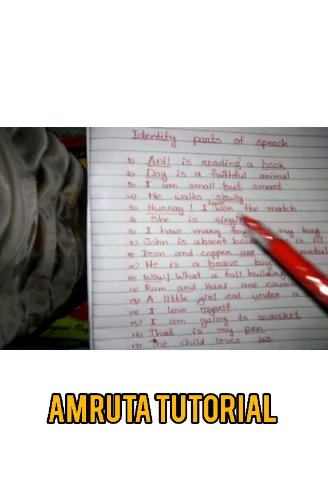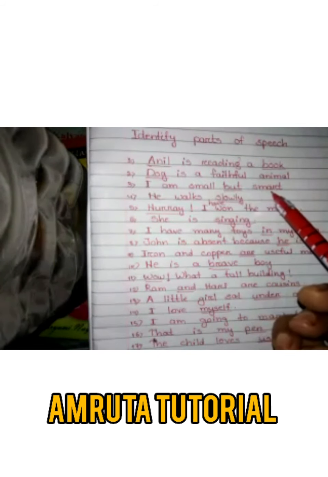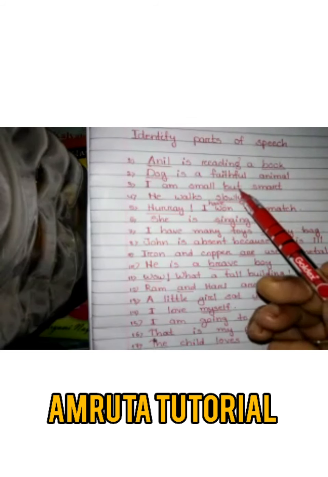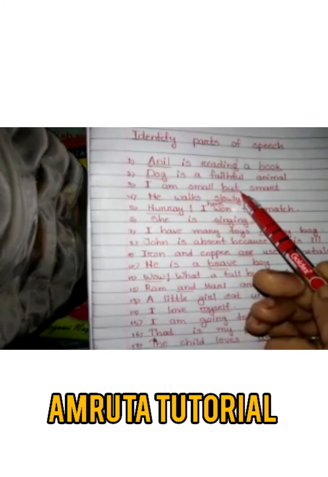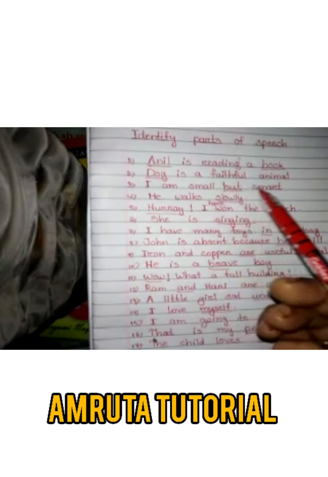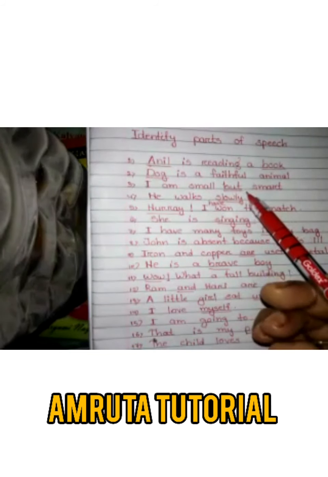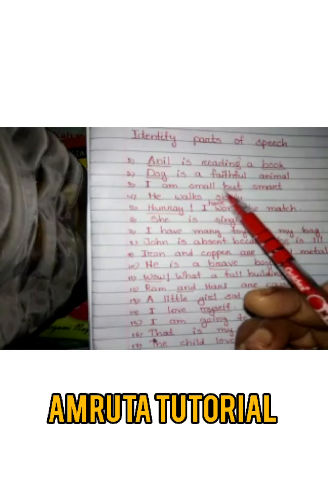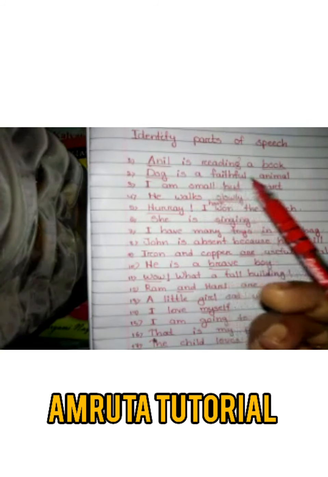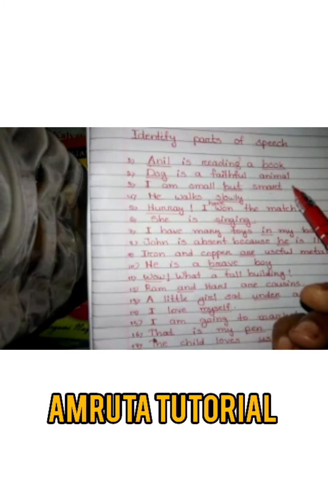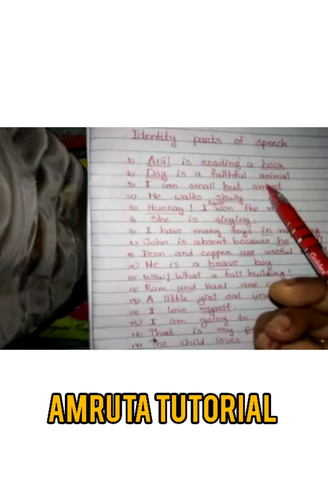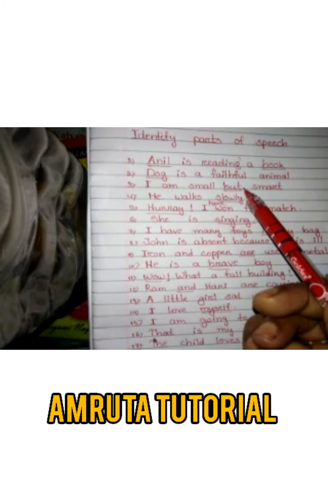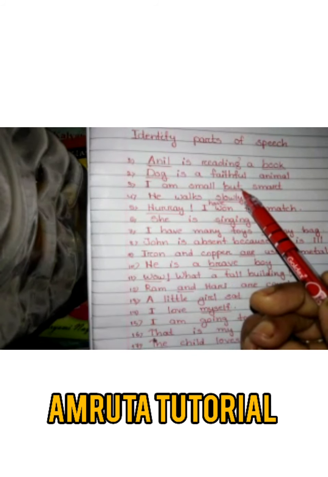Third sentence: I am small but smart. In this sentence, what is the underlined word? But. But is a conjunction. What is a conjunction? A conjunction is a word which joins two words and also two sentences together. I am small is a sentence and I am smart is also a sentence. Now we joined two sentences with but. So but is a conjunction.